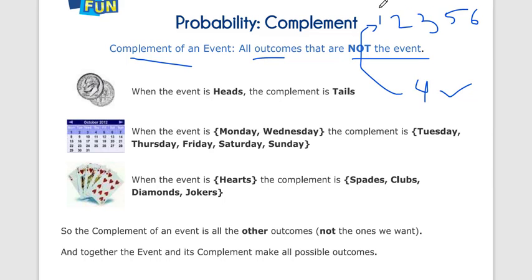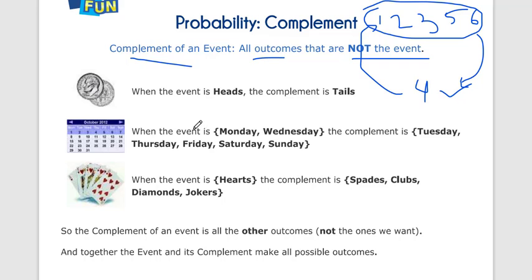Now if you want to find the complement of the event of not getting a 4, it is getting a 4. So it's vice versa. Outcomes that are not the event are called the probability complement.